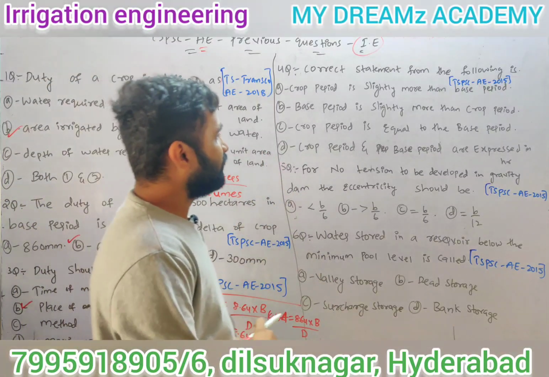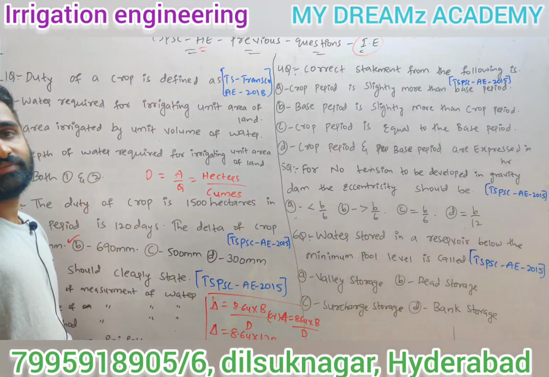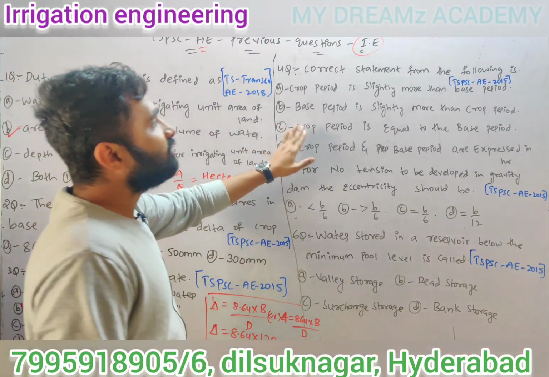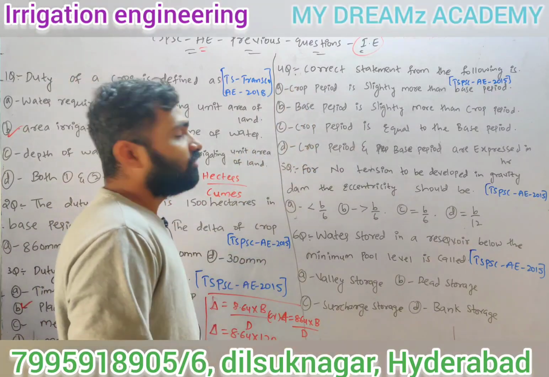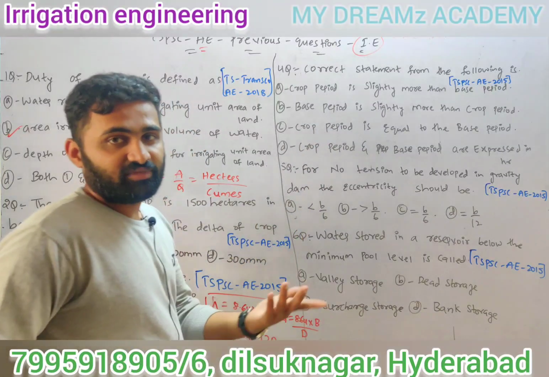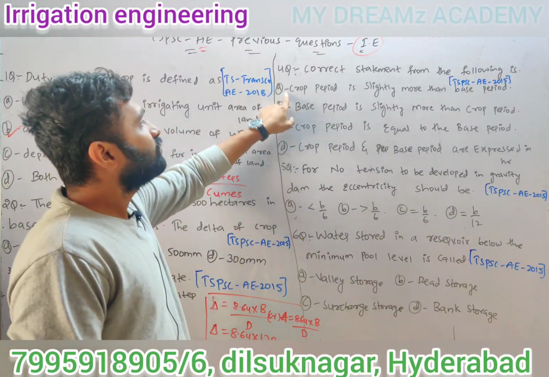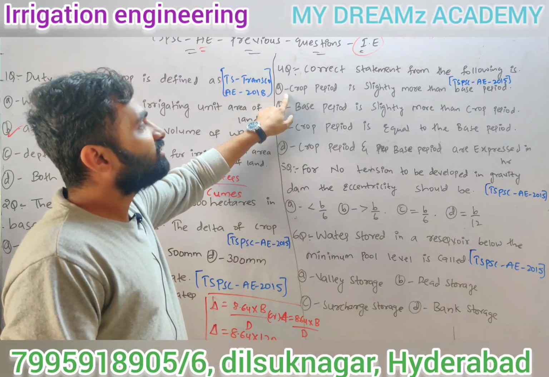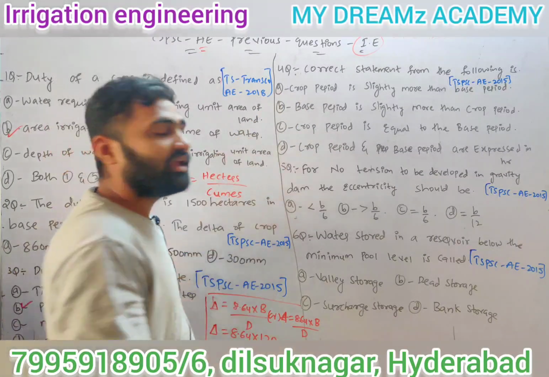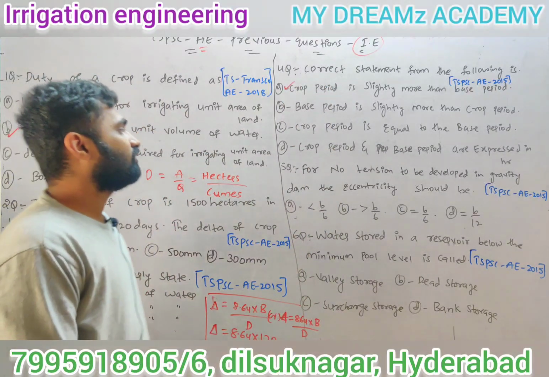Crop period is equal to base period. Crop period and base period are expressed in hours. So as we all know, from the four options, C and D we can eliminate easily. So these two are confusing options. So A, crop period is slightly more than base period. Always crop period will be more than base period. So that thing you have to remember.